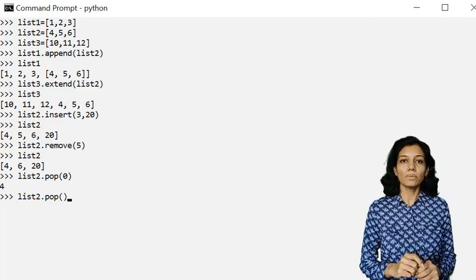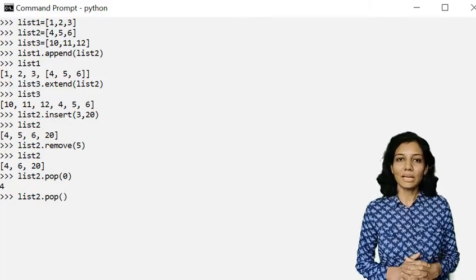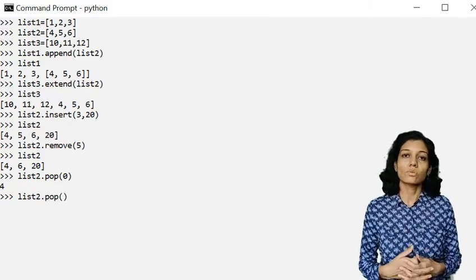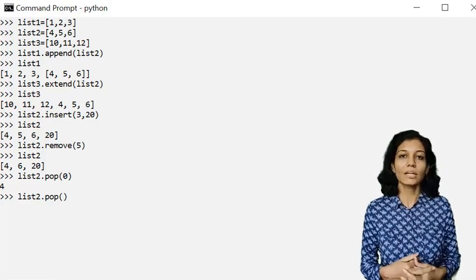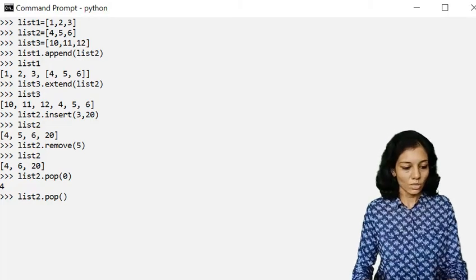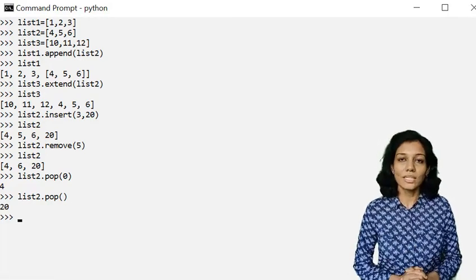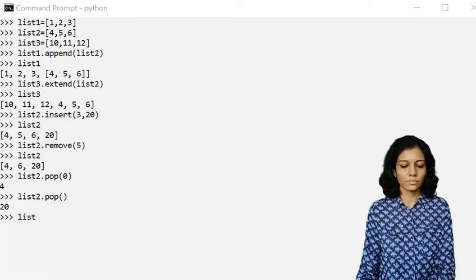So if I use pop, the lastly inserted element will be popped out. So similar behavior will be seen over here. So if I use pop without passing any index, it will pop out the last element which has been inserted. So here it will give me 20 because 20 is the element which was inserted lastly.